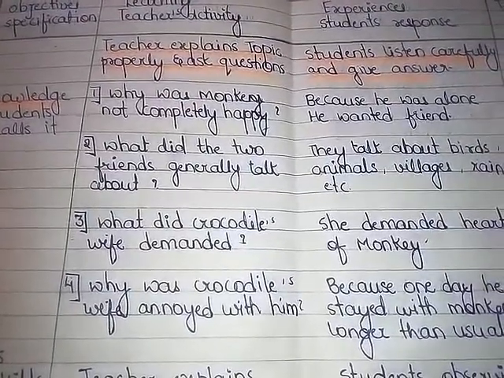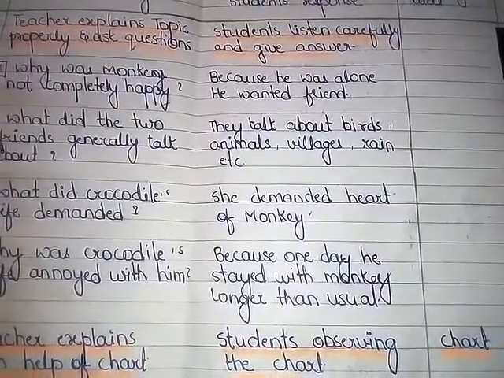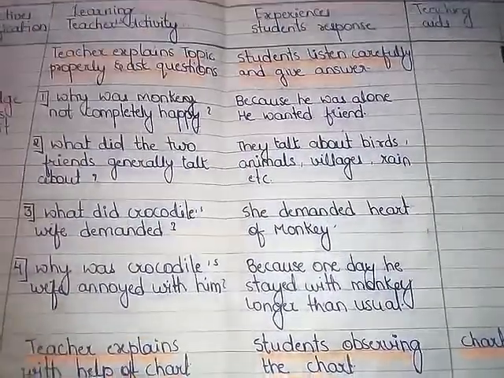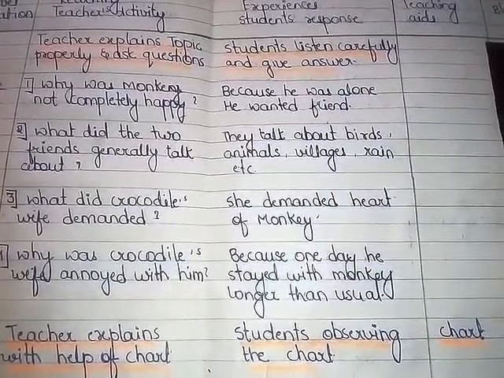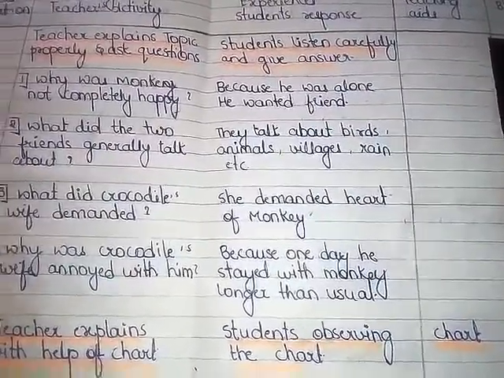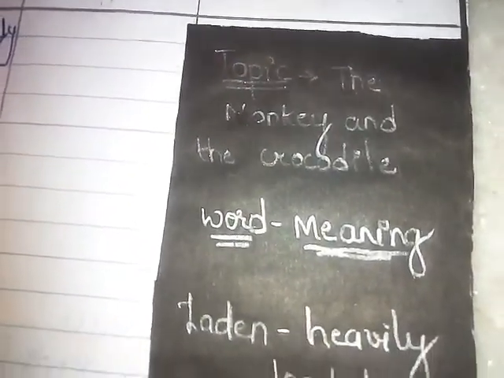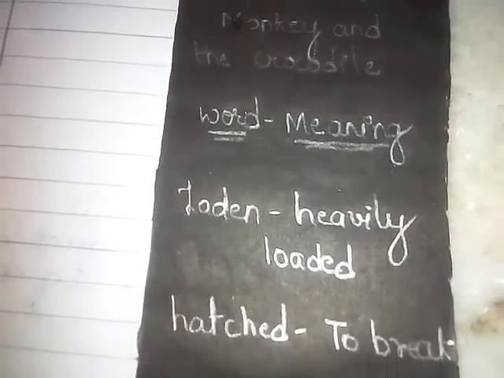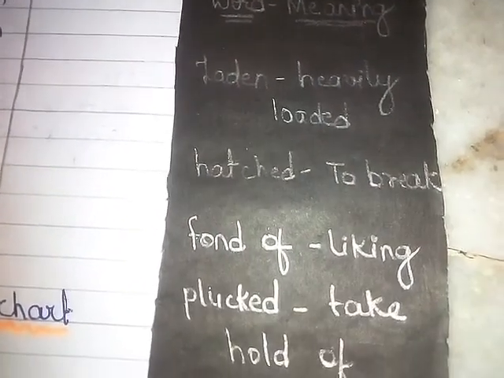Why was the monkey not completely happy? What did the two friends generally talk about? Like this we will have to ask questions to students, and here are the answers that we expect from students. And for blackboard work, once again I have written word meanings, because we have to write word meanings on the blackboard also.